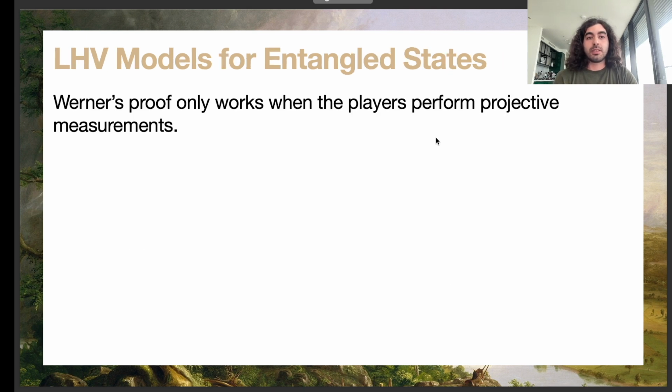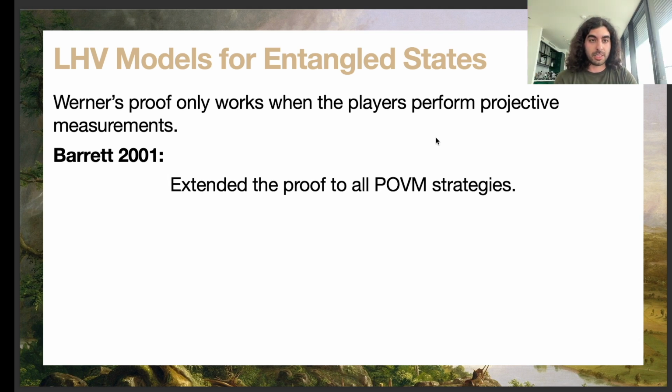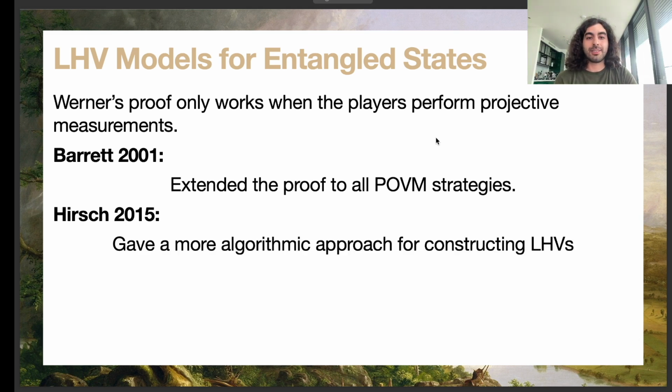So, the original Werner proof only worked when we modeled the players in the games as boxes performing projective measurements, but then this was extended by Barrett to all POVM strategies as well. And then in 2015, Hirsch gave a more algorithmic approach to constructing these local hidden variable models.